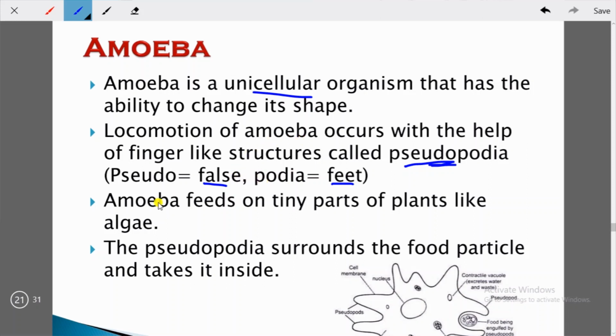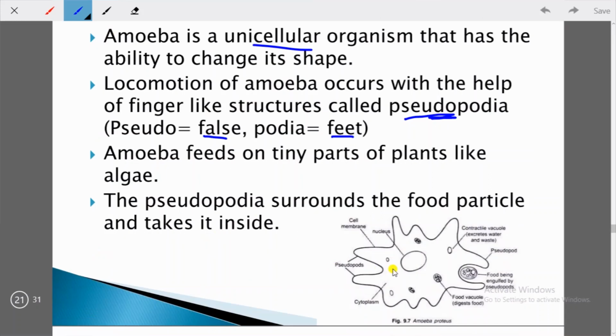Amoeba feeds on teeny parts of plants like algae. The pseudopodia surround the food particle and take it inside. You can see this mechanism here. If you consider this one as a food particle, and this is the whole body of amoeba, you see, this food particle is surrounded by the body parts of the amoeba, and after that it will close this opening, and this food particle will be inside the body of the amoeba. This way they take food.